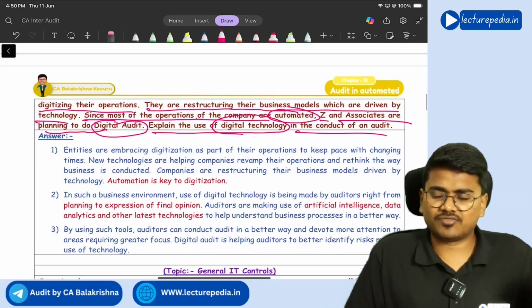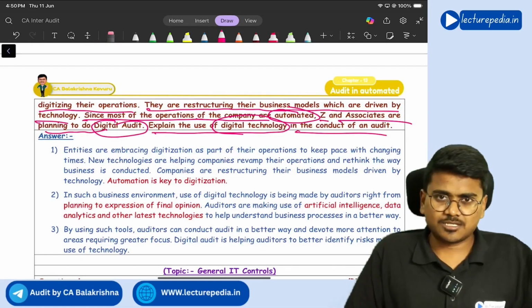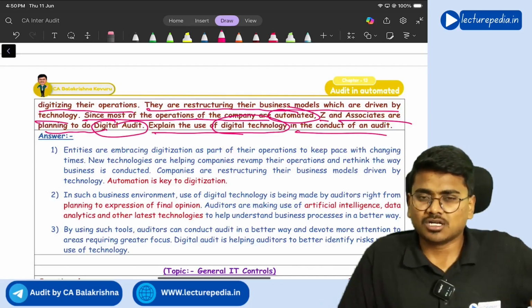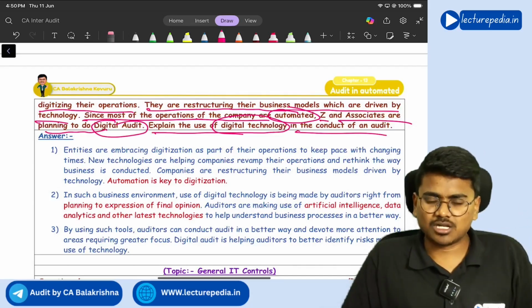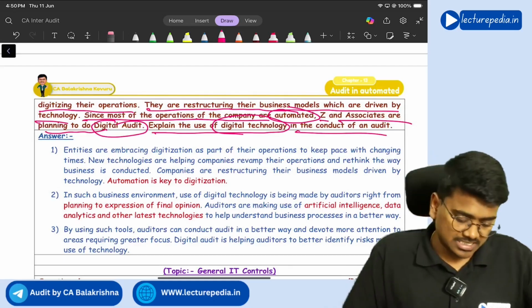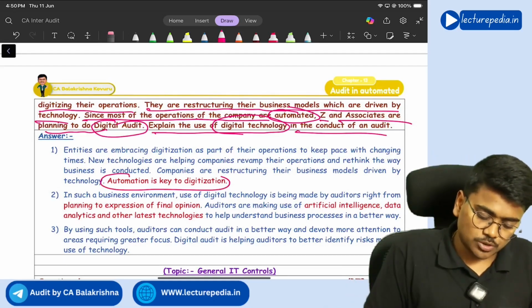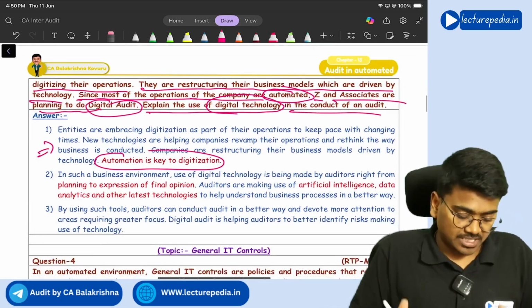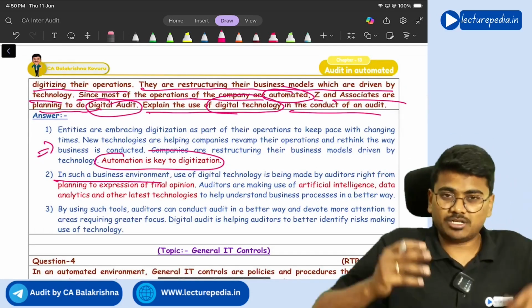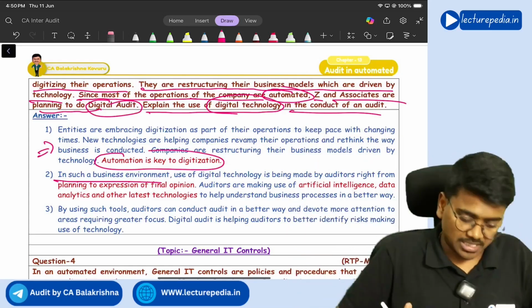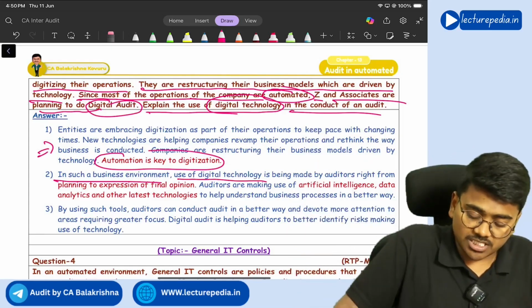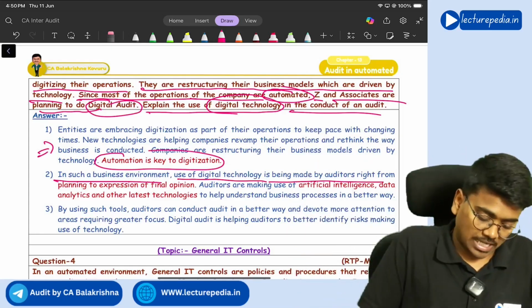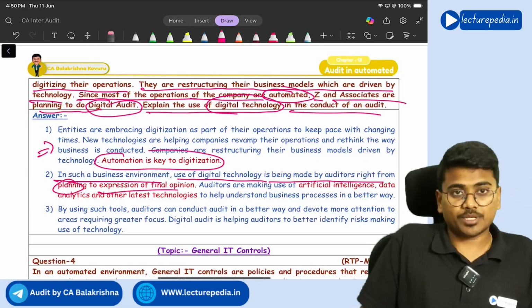See, you have to write that the first point will be, since organizations are continuously depending on technology, most of the organizations are digitizing. So automation is key to digitization. About the entities, about the clients, you will mention. After that, in such a business environment where the company itself is using automated technology, use of digital technology is being made by the auditor also, right from planning to expression of final opinion.